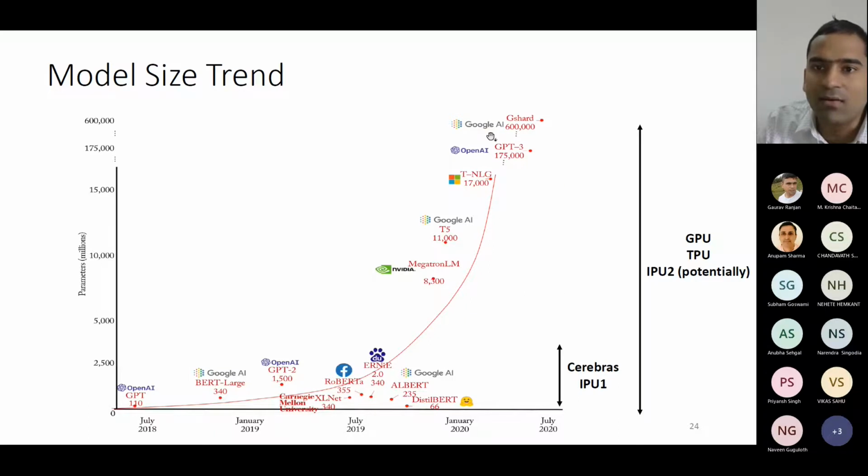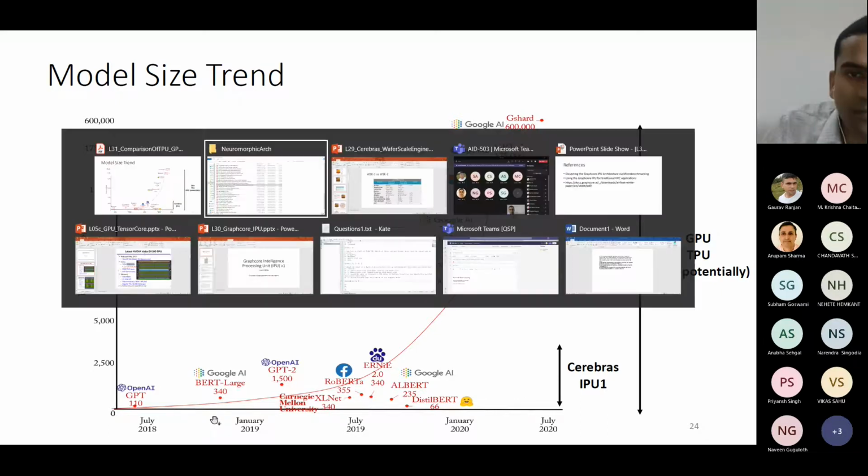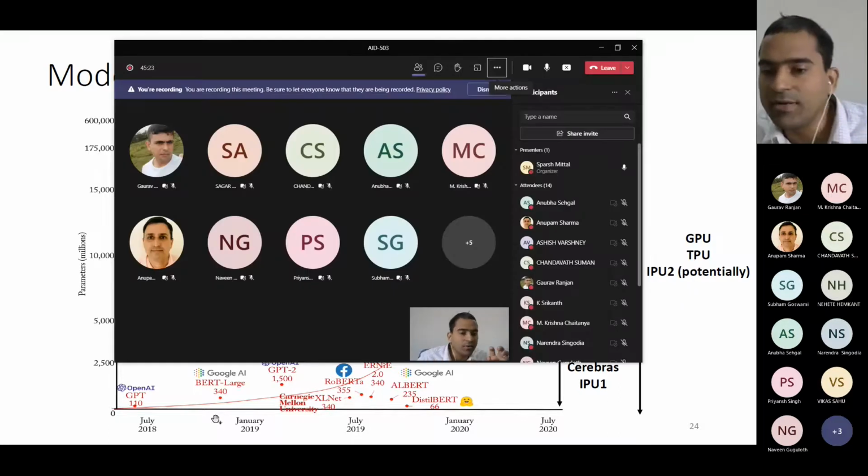So now you see that these larger models can be run only on GPU, TPU, and IPU2 potentially, because IPU2 has DRAM. But because Cerebras has no DRAM and IPU1 has no DRAM, they can only run smaller models. Is it fine? I hope you understand this point of the model size.